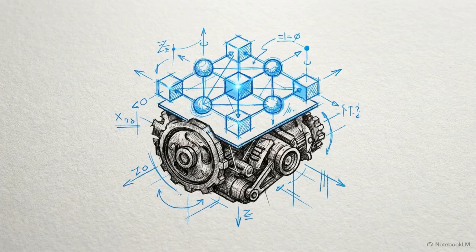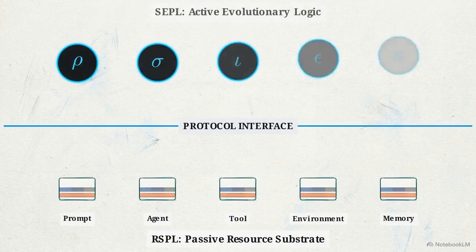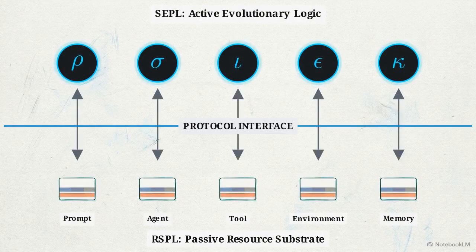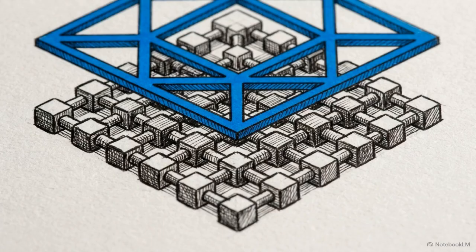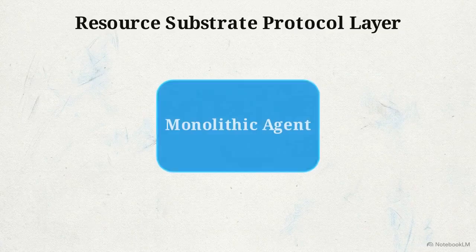The Autogenesis protocol, or AGP, is designed to bridge this gap by strictly decoupling the evolutionary substrate, what changes, from the evolutionary logic, how it changes. To build truly autonomous systems, self-modification must move out of the realm of ad hoc software engineering and into a standardized two-layer protocol framework. Layer 1 is the Resource Substrate Protocol Layer.